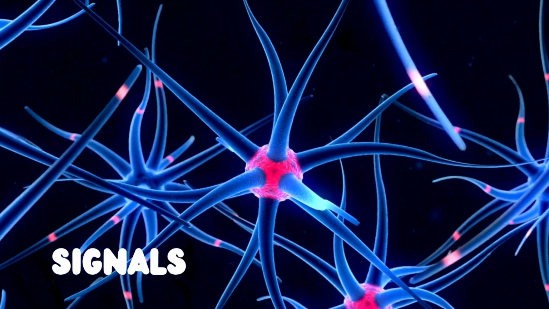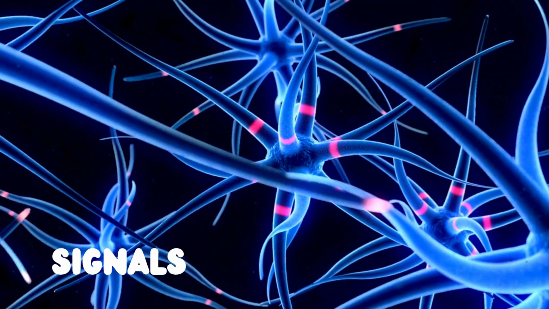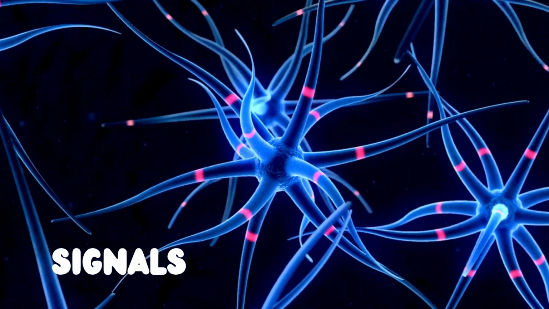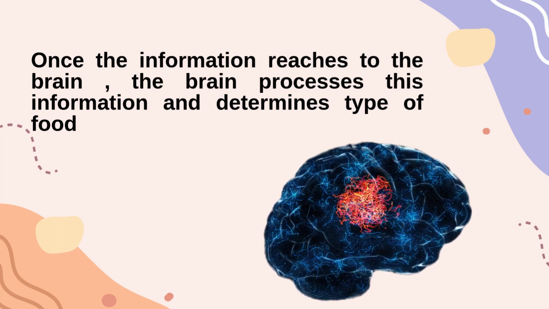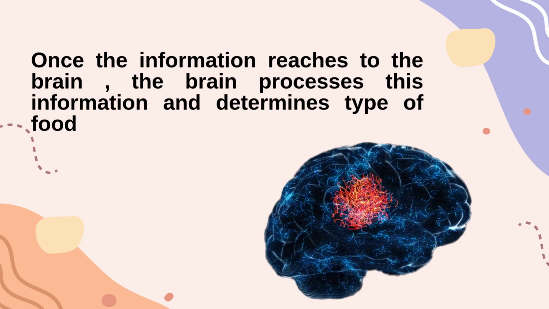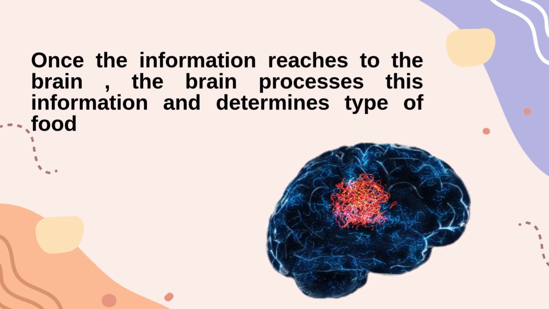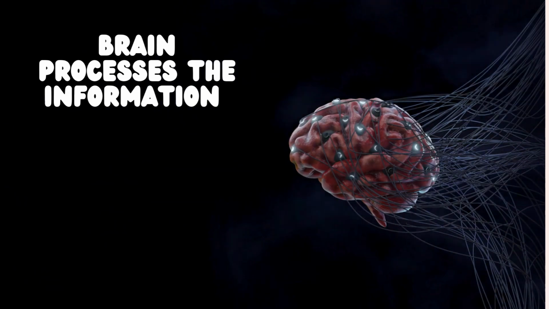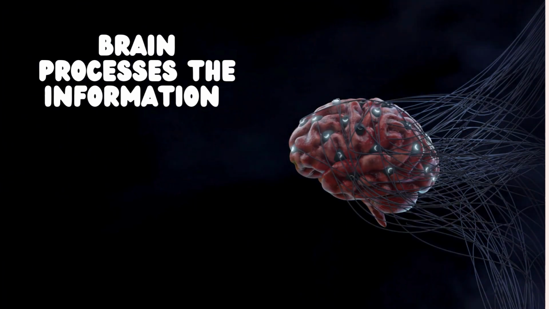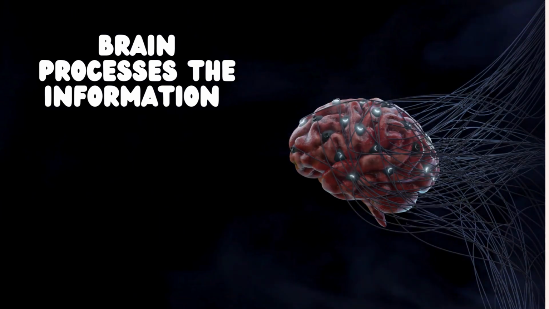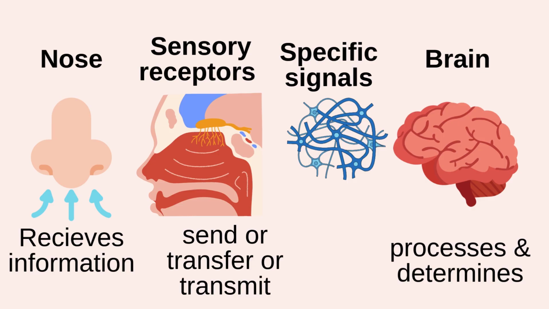Then these are the signals. So they send signals to the brain. Once the information reaches the brain, it processes this information and determines the type of food. So the brain processes the information and determines the type of food. So what happens here is that the nose, this is the sensory organ, receives information.